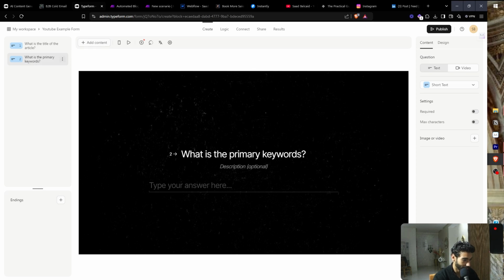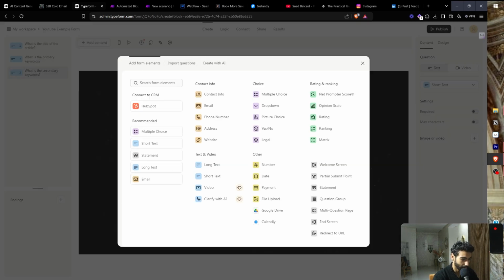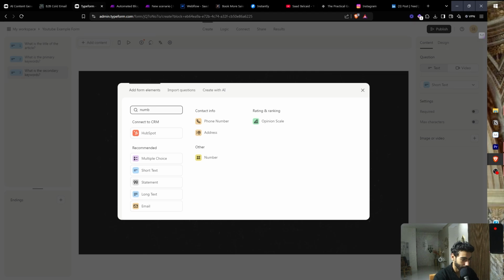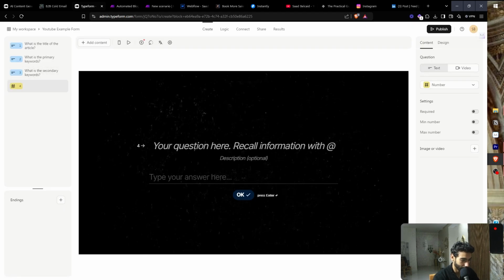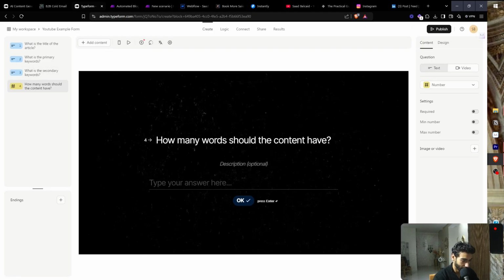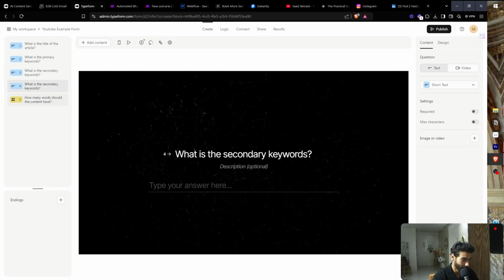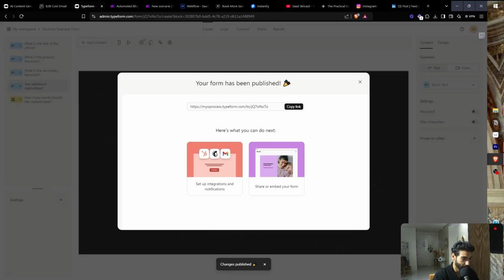And then let's just duplicate this one. What are the secondary keywords? And then we're going to add content, click on number, and then how many words should the content have? You can add as many instructions as you want, by the way. And then the last one will be any additional instructions. And then we're just going to go ahead and publish this one. Awesome. So it's example YouTube form.